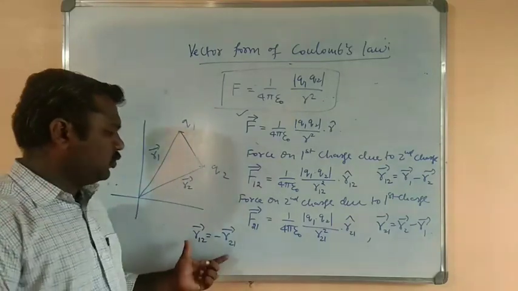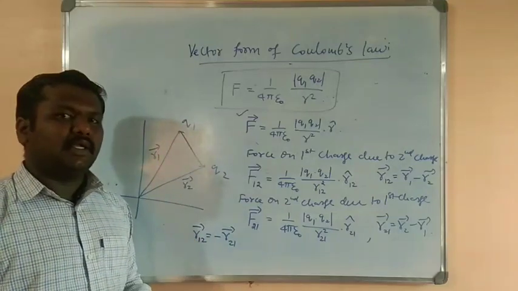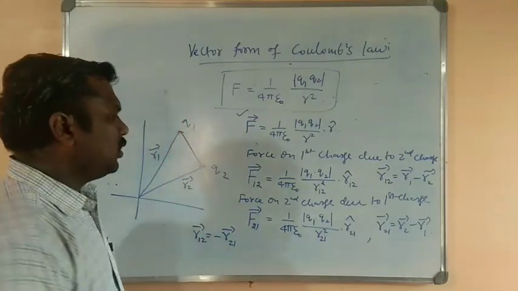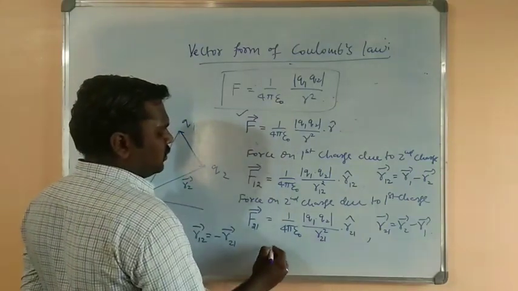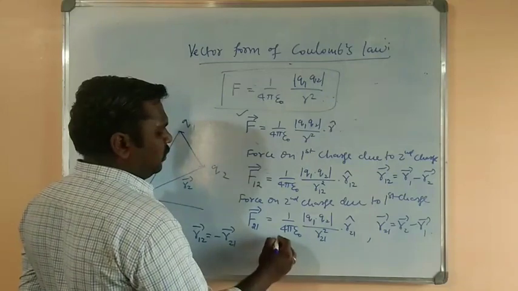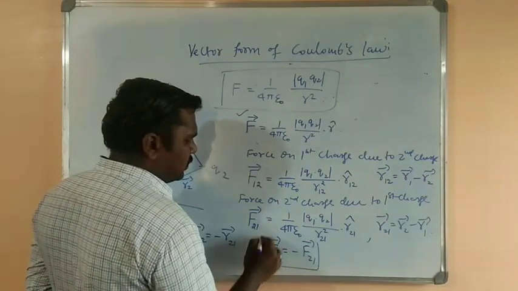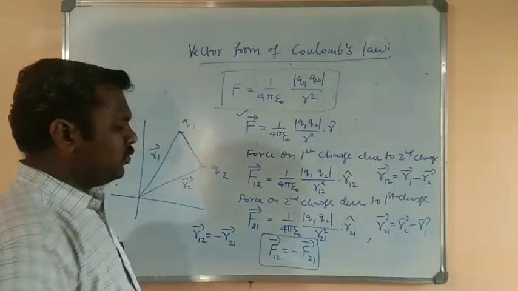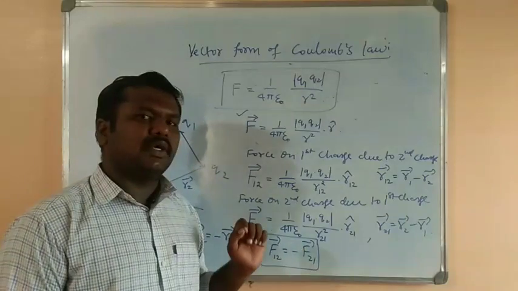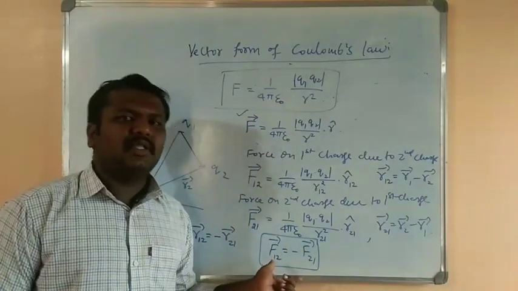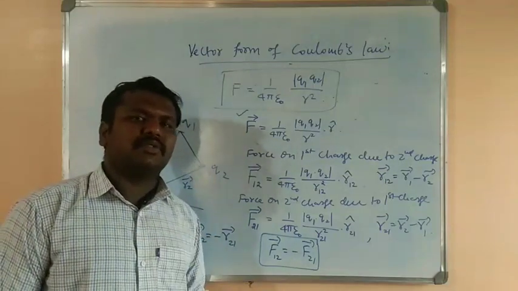So these position vectors are equal in magnitude but in opposite direction. So based on that position vector concept, these two forces, that is F12, can be related with F21 as F12 is equal to minus F21, where they have the same magnitudes but the direction must be opposite. The direction of application of the force becomes opposite.